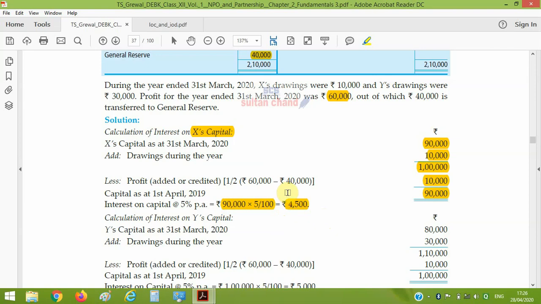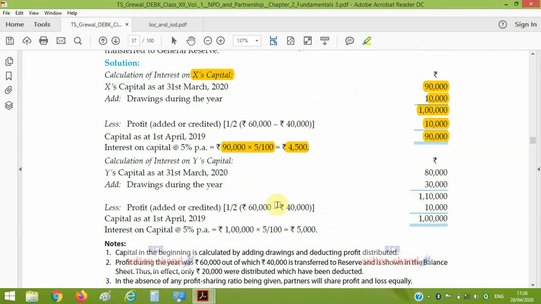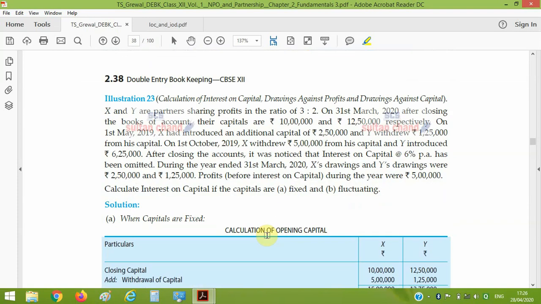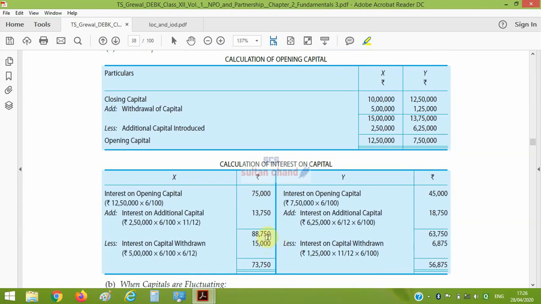Here there is neither an introduction nor any withdrawal of capital. Same in case of Y also. We can easily compute. So I think it is clear to all.